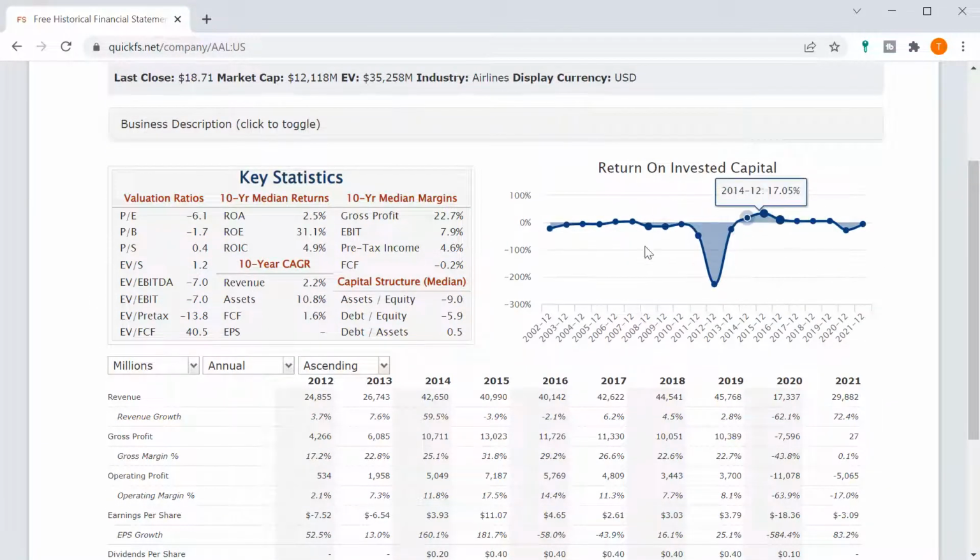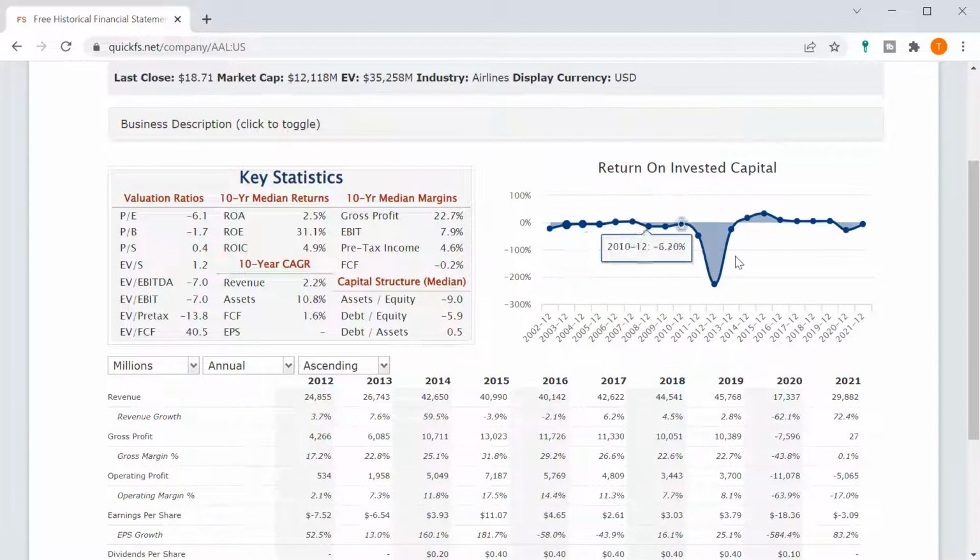I can't buy a company with this many losses. 12 losses in 20 years is just way too many. I like to have less, like 1 loss or 0 losses in a 20-year period. 12 out of 20 is 60% of the period, and that's just way too much. It means the industry is way too cyclical.